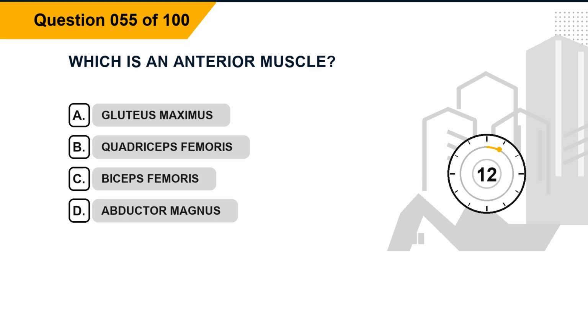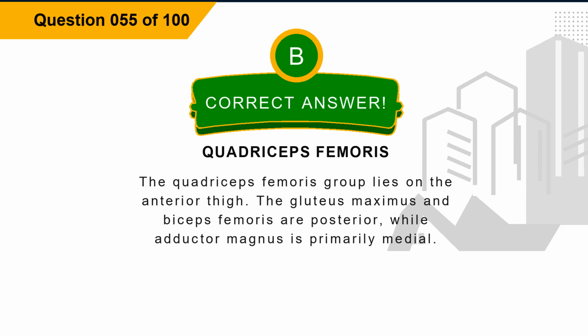Question 55. Which is an anterior muscle? Option A, gluteus maximus. Option B, quadriceps femoris. Option C, biceps femoris. Option D, adductor magnus. The correct answer is option B, quadriceps femoris. Explanation: the quadriceps femoris group lies on the anterior thigh. The gluteus maximus and biceps femoris are posterior, while adductor magnus is primarily medial.